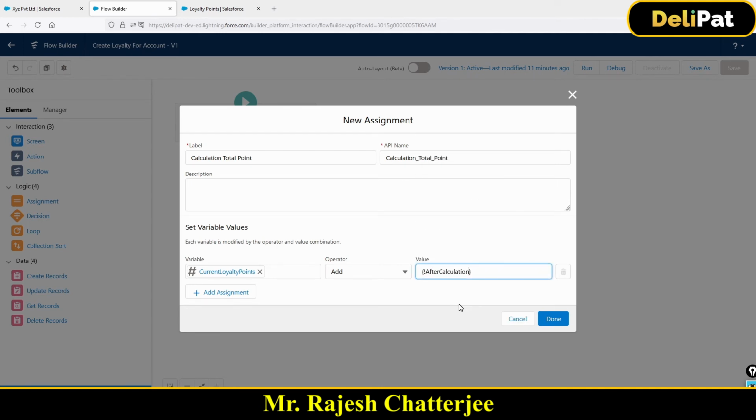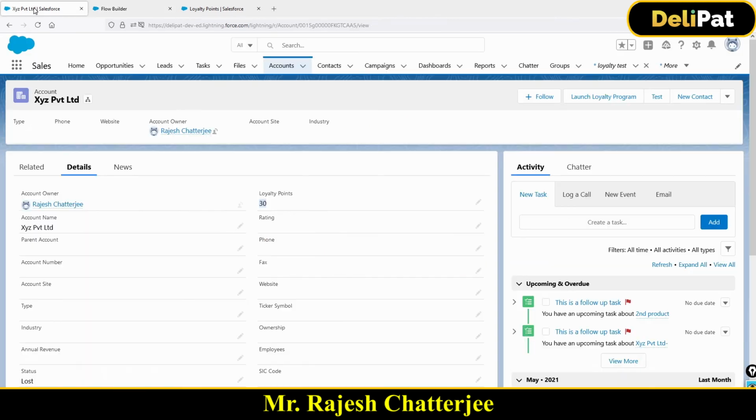You see, this is something that you have to understand, okay? My requirement is it should be 30 plus 10% of whatever the new value. It becomes 40. Next time again I create a new loyalty program, it should be 40 plus whatever the new value. So you have to keep adding the new calculated value, 10% of that sales amount, with the existing one, with the old value. So for that I have done this.